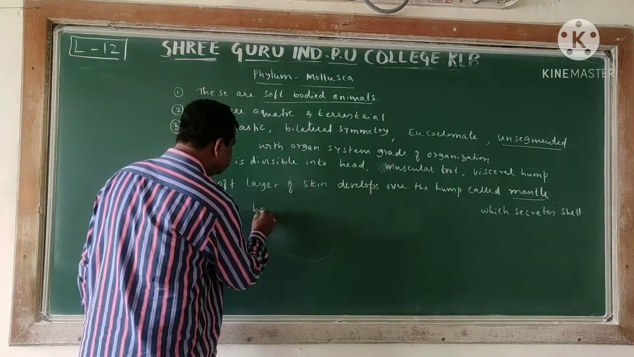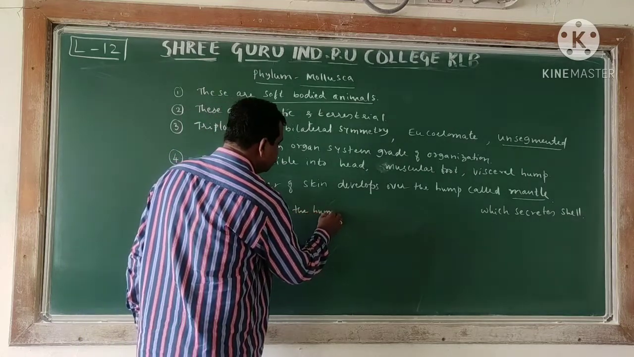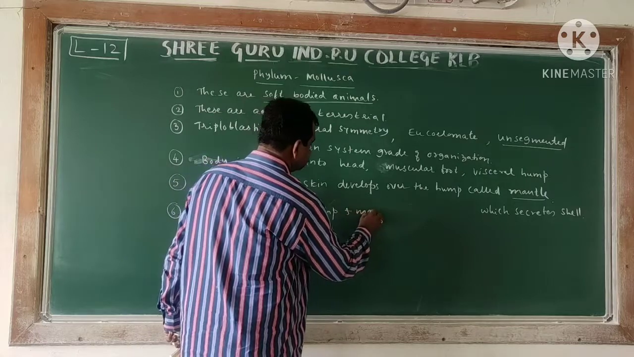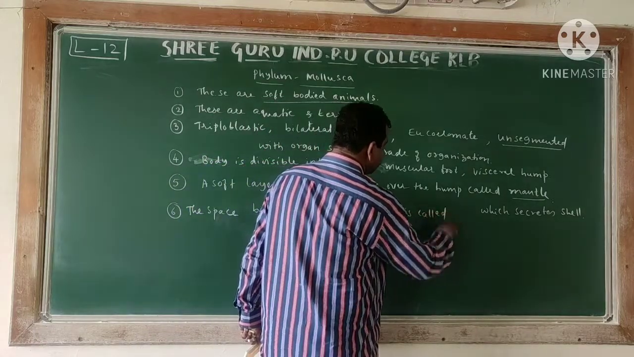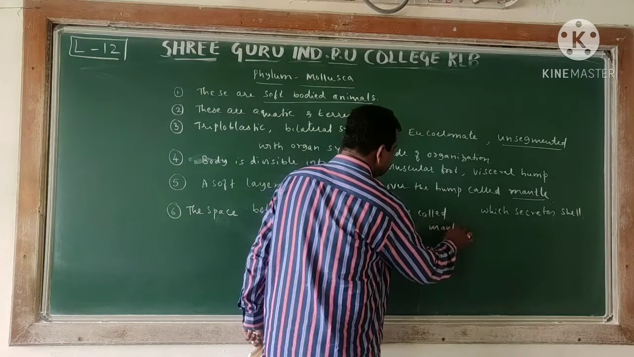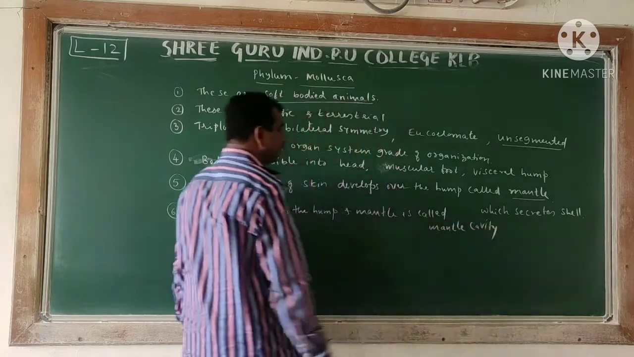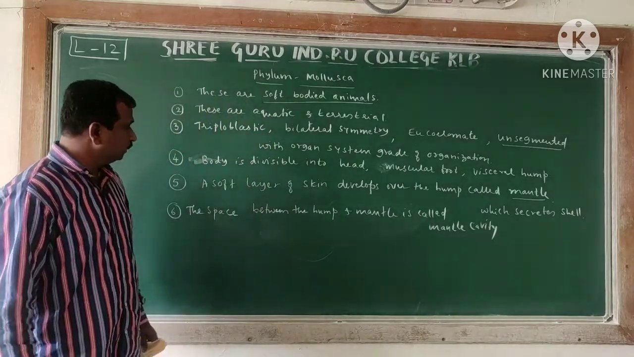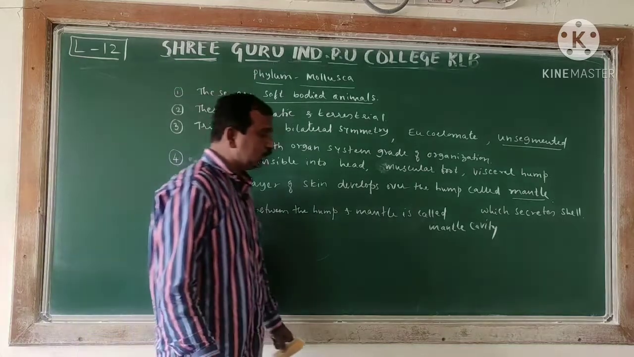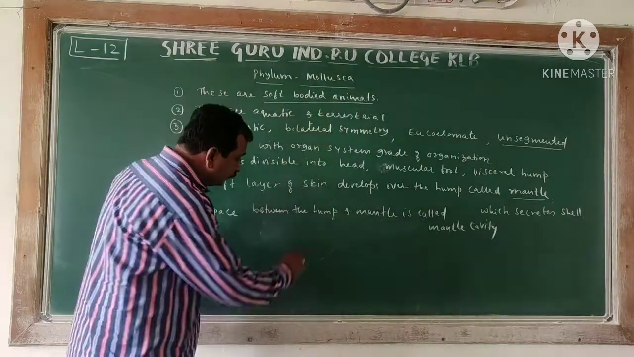The space between the hump and the mantle is called a mantle cavity. The rest is important. So what we are saying is that the space between the hump and mantle is called a mantle cavity. So now let us see what is inside the cavity.